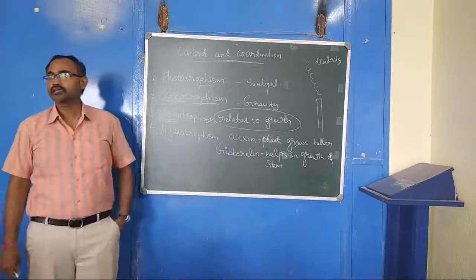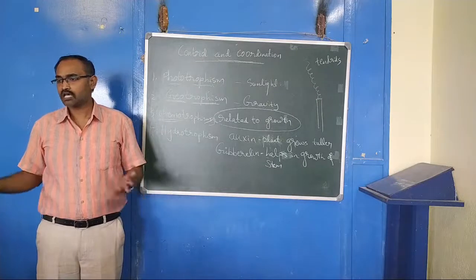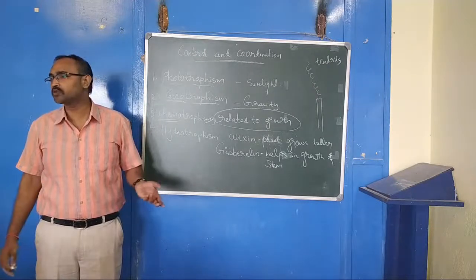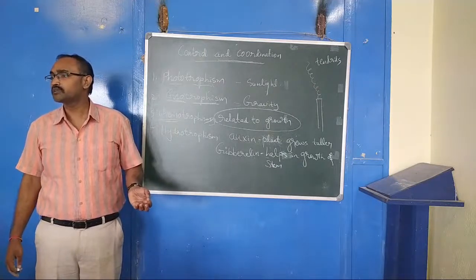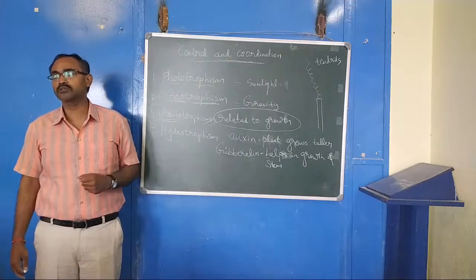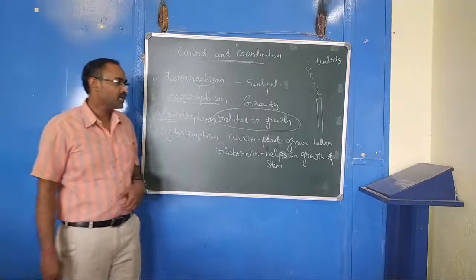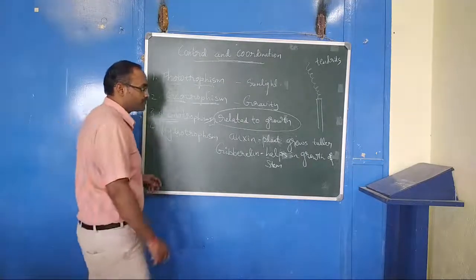So whether the stem has to grow wider or longer, it is gibberellin. Write it all down, the spelling and the words. These are all new things for you. Gibberellin helps in the growth of the stem.